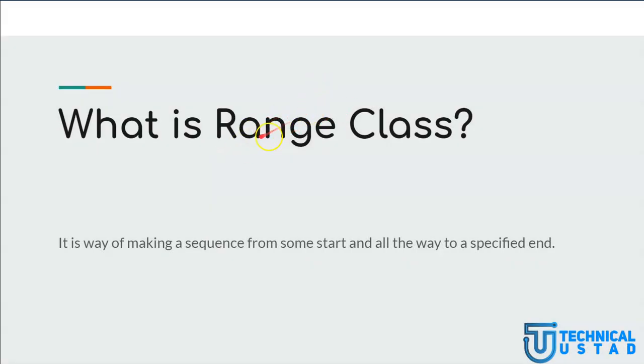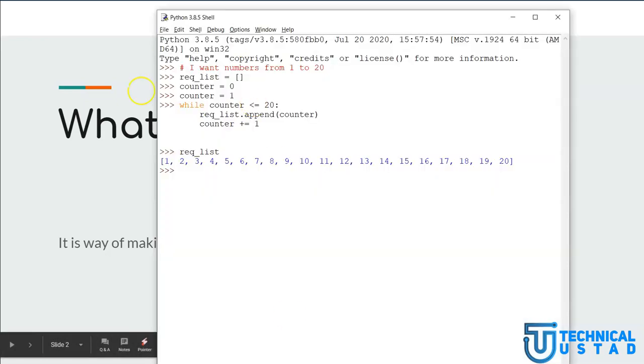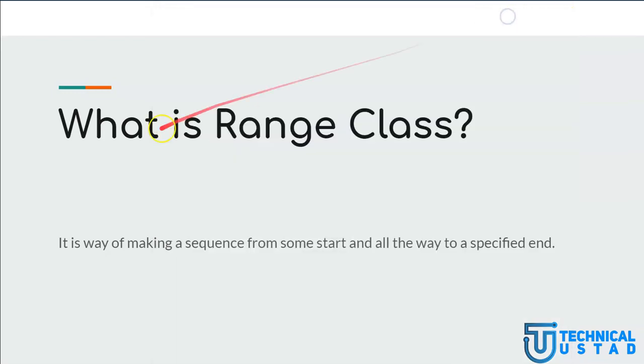Okay, so now let us look at this range class. Range class is a special sequence class which is provided by Python to hide this process that we have just discussed. What we did earlier is that we created this code to get a list of numbers starting from 1 all the way to 20. Okay, so we defined all this code. What if I tell you that this sequence can be defined in one line of code? And that is precisely what is done by this range class.